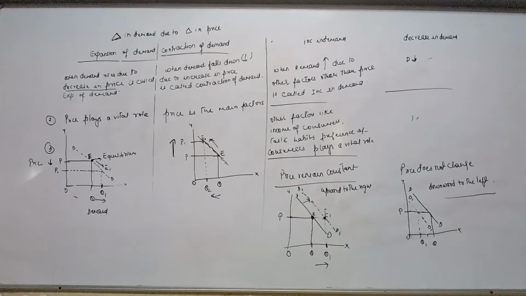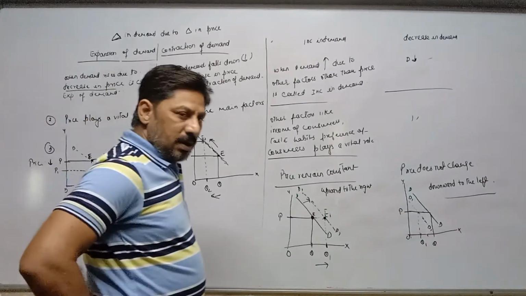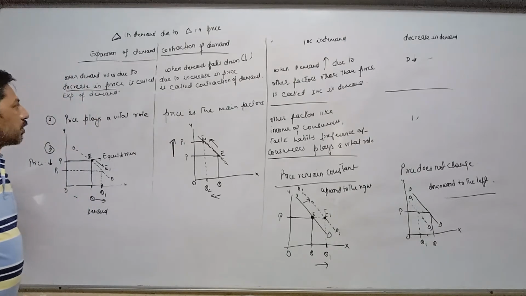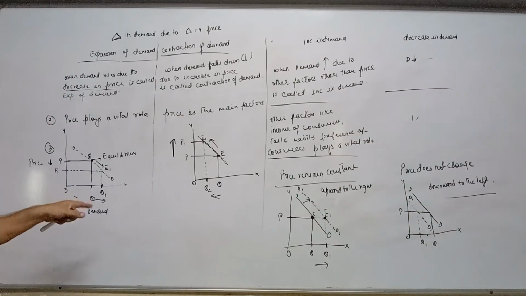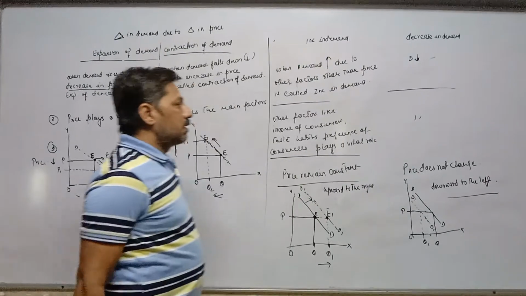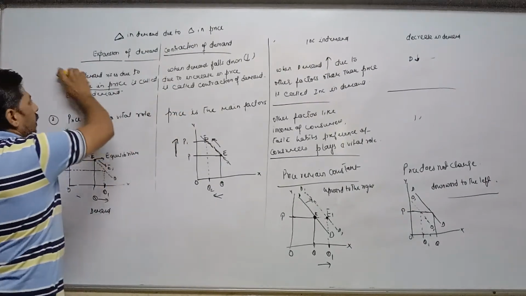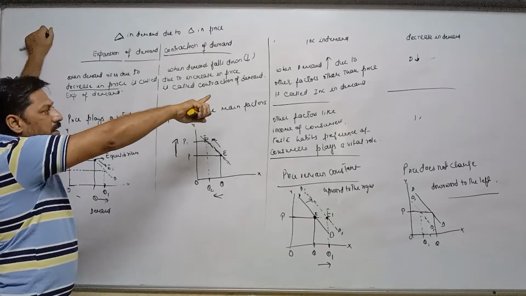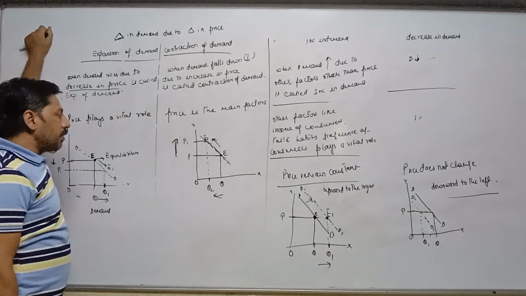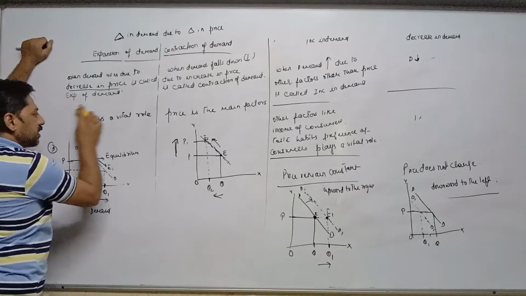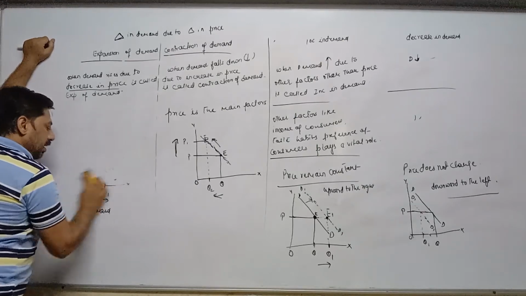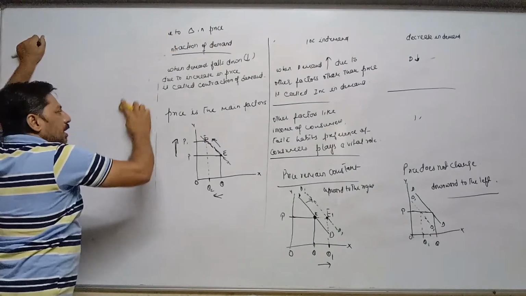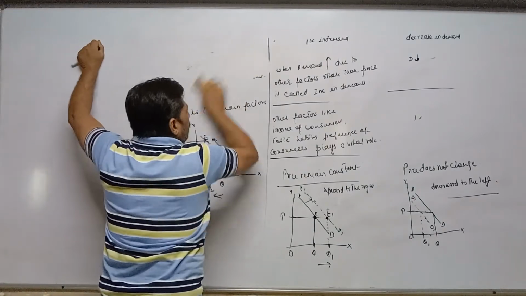Next topic is only 5 minutes. Try to complete your topic till here. So only one topic. Now expansion and contraction of demand is completed, and increase in demand and decrease in demand is completed. Now I am trying to complete 2 short topics. Then in the next lecture I will try to complete elasticity of demand, and after that this chapter will be over.